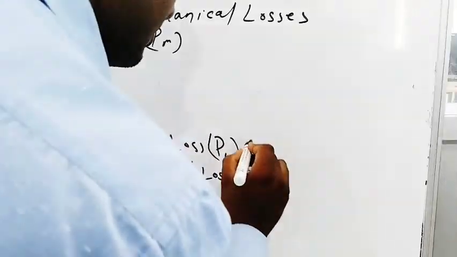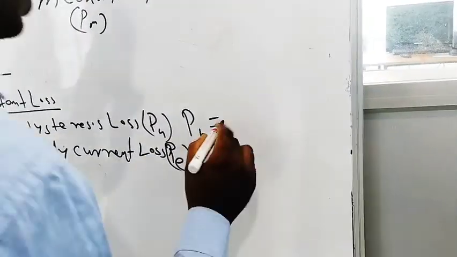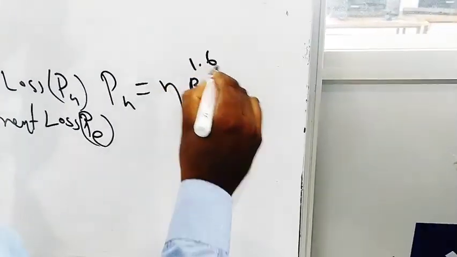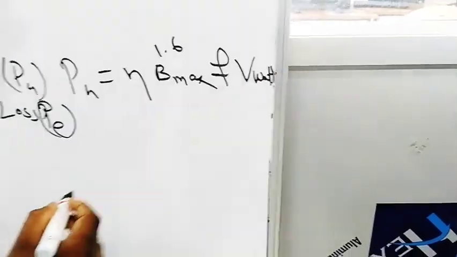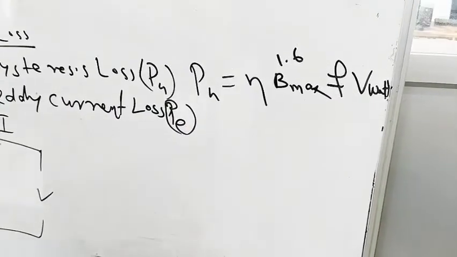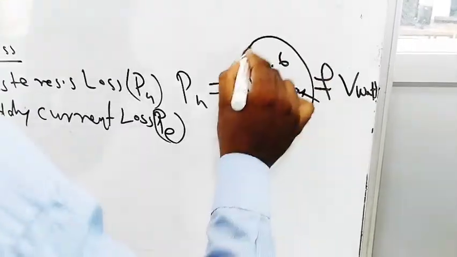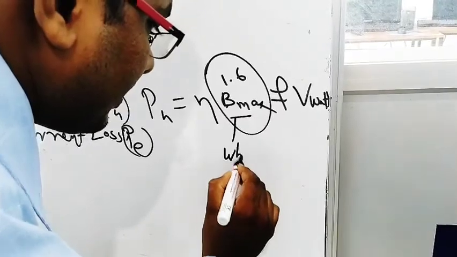The hysteresis loss PH is equal to eta B max to the power 1.6 F V watt. B max is the maximum flux density in armature in Weber per meter square.